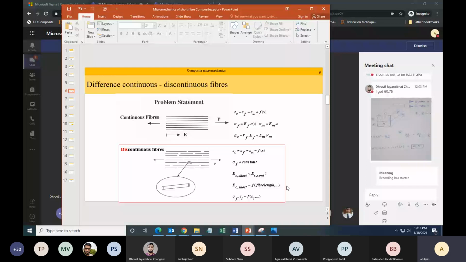First of all, we are going to find out how sigma f is varying as a function of x. Once we know the stress in the fiber, then we will calculate the stress in the matrix, integrate, and then try to calculate our modulus based on that. Is the problem statement clear, that is, how our problem is different from the problem that we had in the first week? Yes, sir.